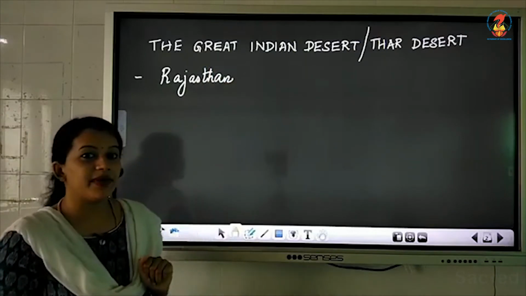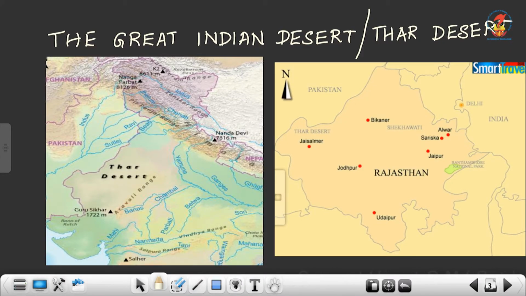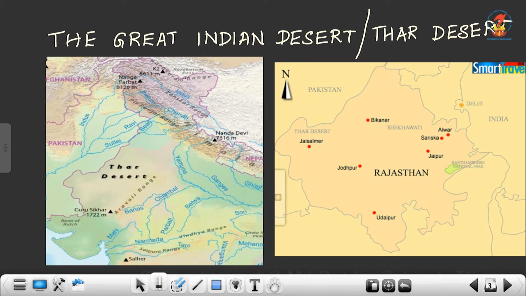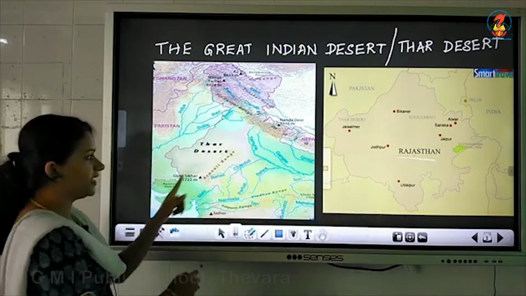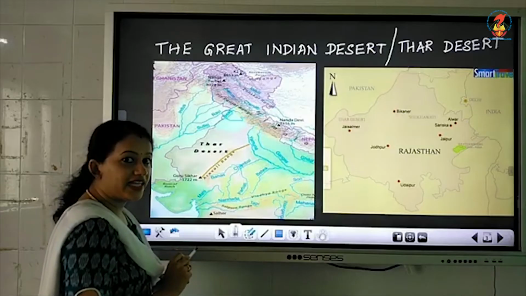So now let us see a map to understand more about this desert. I hope all of you can see this map. And I told you this is the state Rajasthan. This desert is found in Rajasthan, and that desert is known as the Thar Desert. And this Thar Desert lies towards the western region of a mountain range called the Aravalli Mountains or the Aravalli Hills.